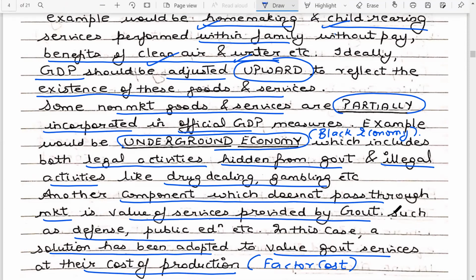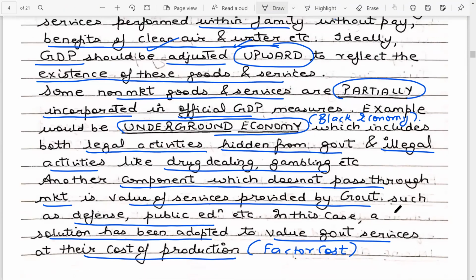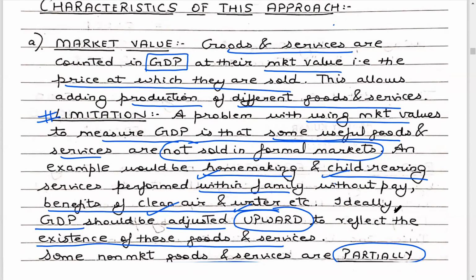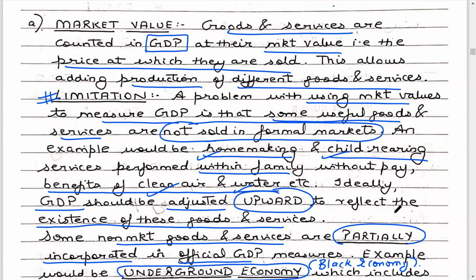Okay, so this is the whole point within the market value. If I quickly revise the market value point again, the goods and services which we capture in GDP are all measured at the market value, which simply means that a market exists for them. But the limitation of using market value is, point number one, there are some goods and services for which no market exists, like services performed by your family, clean air and water, etc.